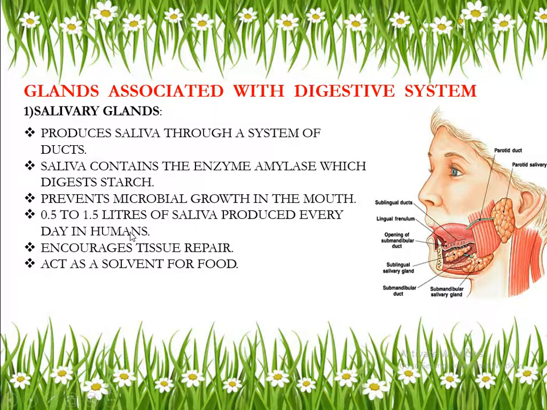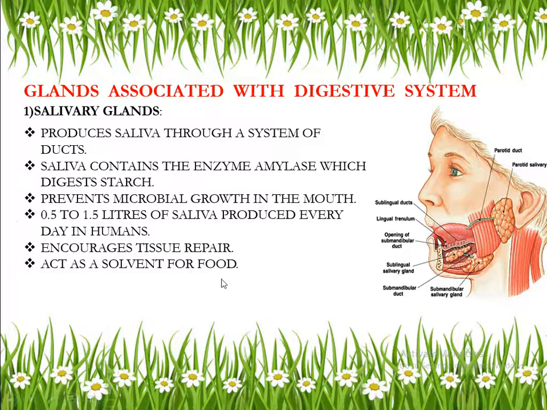I have one doubt. Yes, what doubt do you have? What is the use of saliva? Saliva mixes with the food which you eat and makes the food soft so that it can be easily swallowed through the esophagus. Did we discuss this in the previous session? Yes, ma'am.